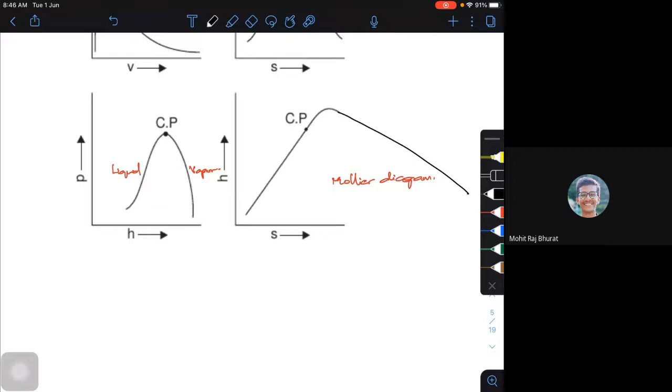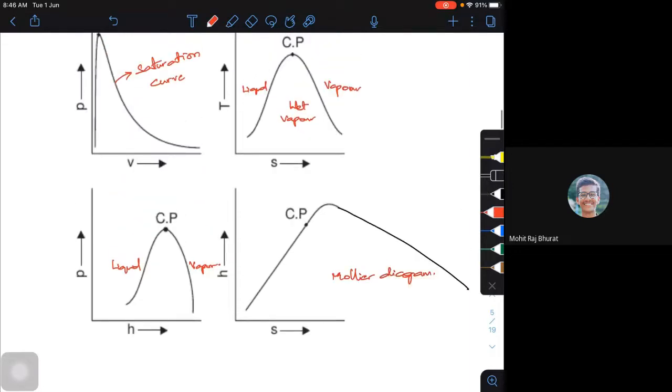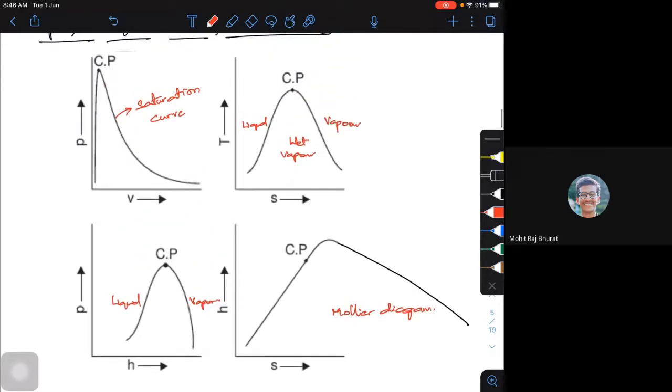And if I try to draw the pressure lines on a TS diagram, it will be something like this. They are all diverging. They are all pressure lines.